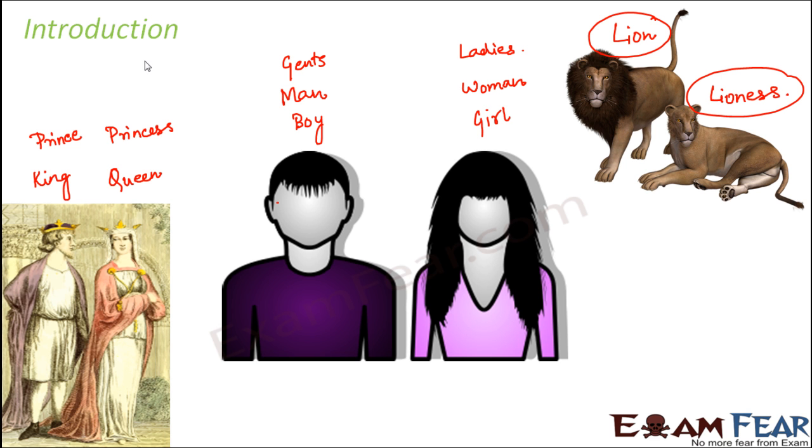In fact, the word gender is derived from a Latin word which means kinds or categories of an animal. So, different categories of the same animal. That's the origin of the word gender. Now, let's talk more about gender. In gender, the first kind would be masculine gender, and the second one would be feminine gender.